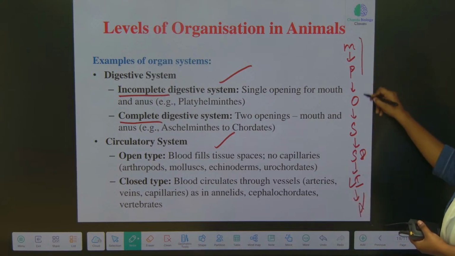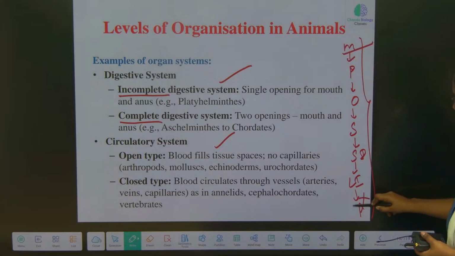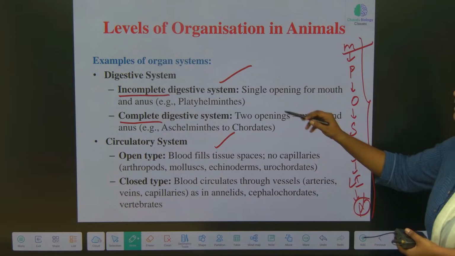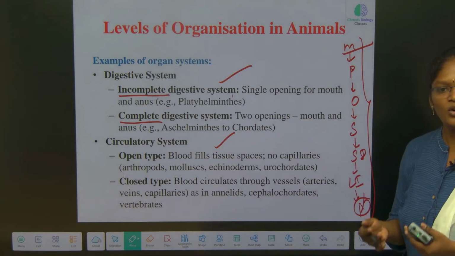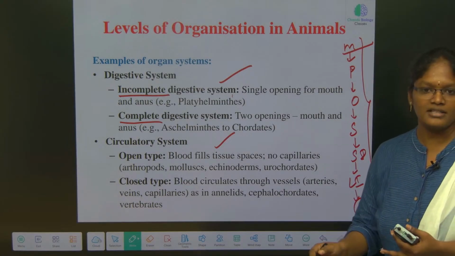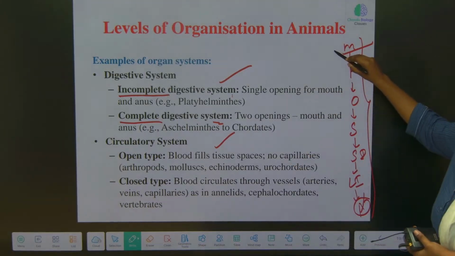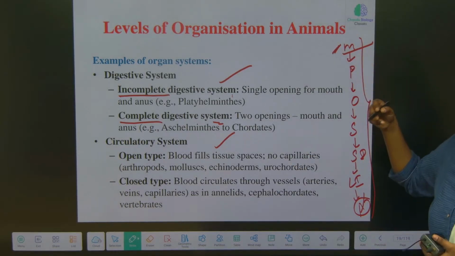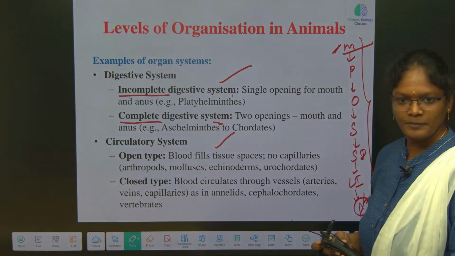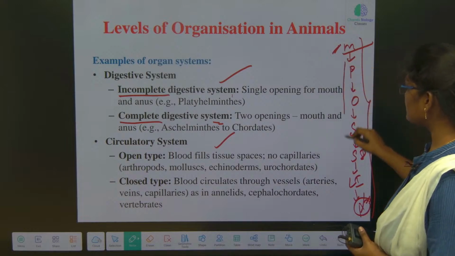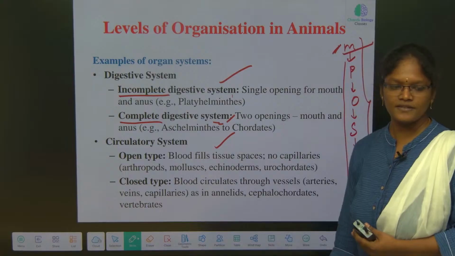This is a complete digestive system. It has one opening to eat and one opening to excrete the waste. In an incomplete digestive system, there is only one opening, either the mouth or anus. In a complete digestive system, there is one opening as the mouth so it can eat, and one opening called the anus to eliminate the waste.